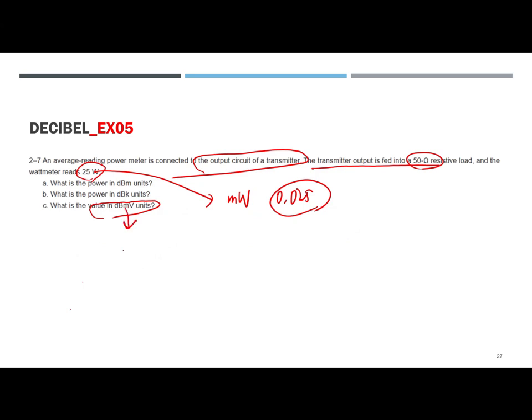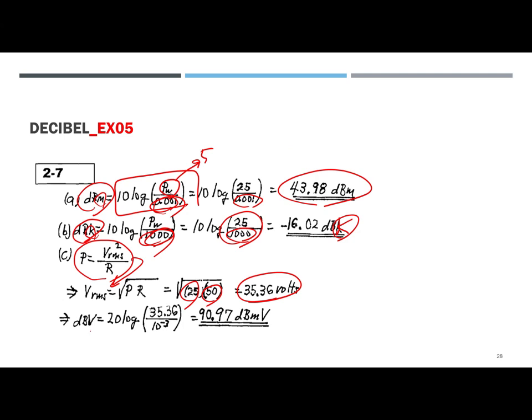Going back to here, they're looking for the dBmV. This is number 20, don't be confused. 20 log of 35.36 over 10 to the minus 3. Finally, you're going to get 90.97 dBmV.